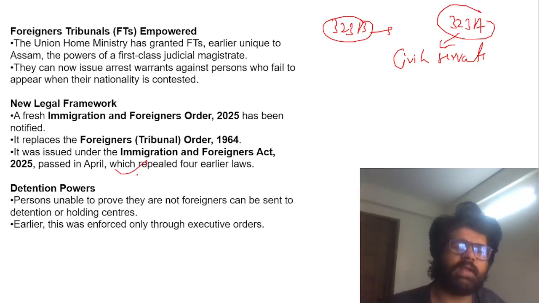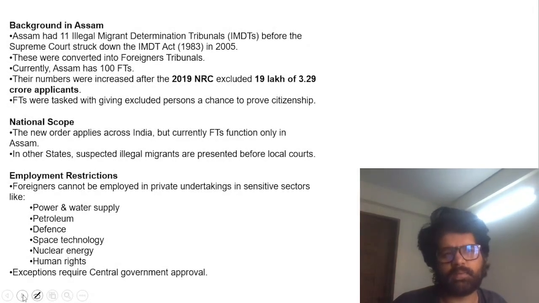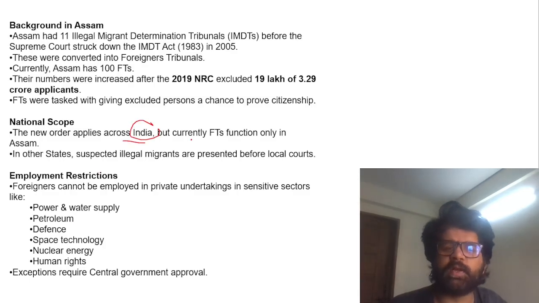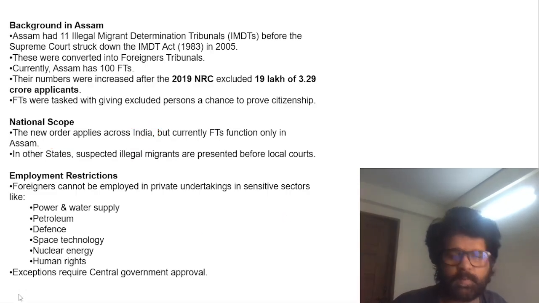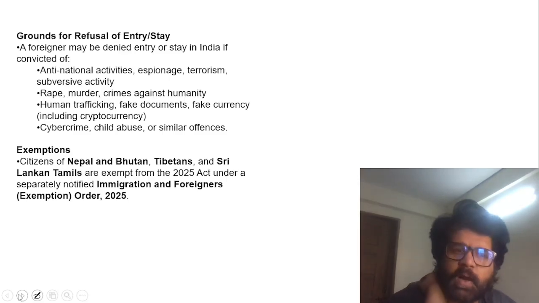This article is just telling that foreigner tribunals' power has been increased. They can detain, they can do this and that. It's for all the foreigner tribunals, but basically they're working in Assam only. So the new orders apply across India, but currently foreigner tribunals function only in Assam. That's why it is mainly applicable for Assam. I was in Assam. It's a very charged state, guys. Very awesome state, but this is a very delicate issue: the incursion of Bangladeshi people into Assam.